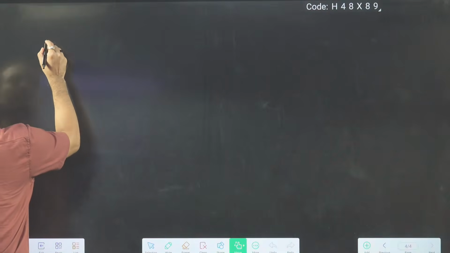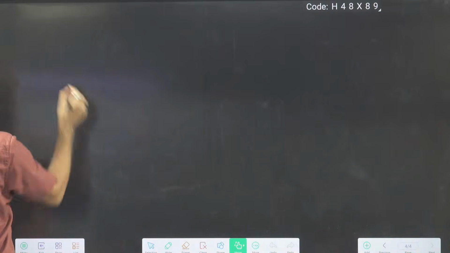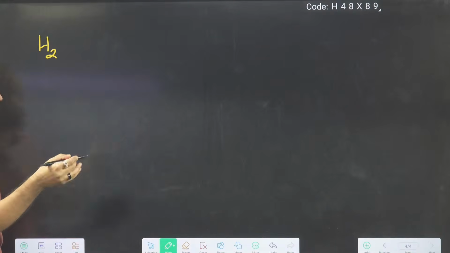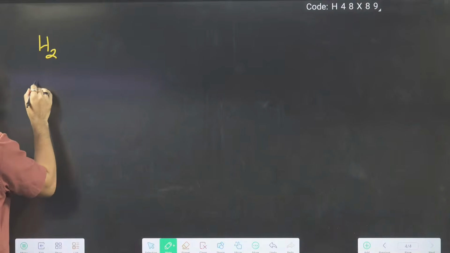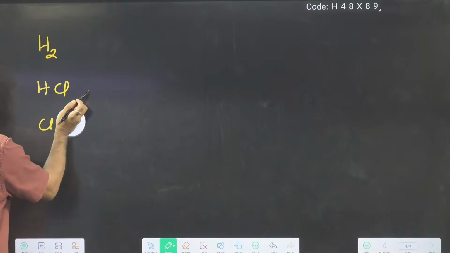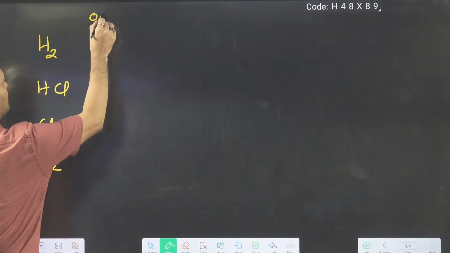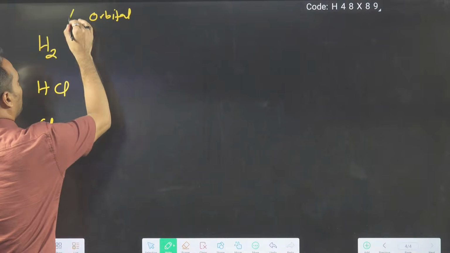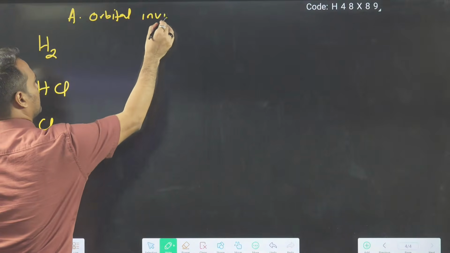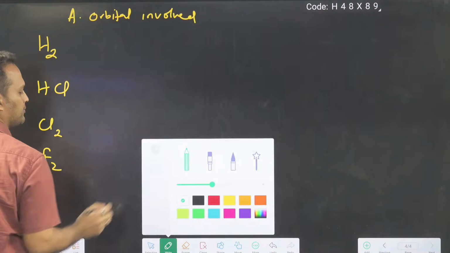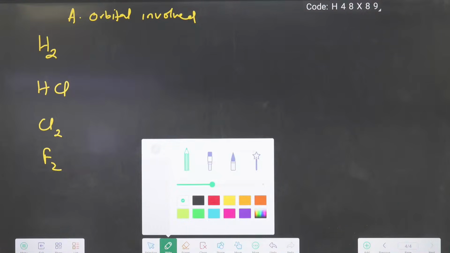So you tell me some examples. Examples of SS overlap. What kind of overlap? Which orbitals are involved? This you have to tell. Like H2 is there, HCl is there, Cl2 is there, F2 is there. Then which atomic orbitals are involved in making these molecules? In making these molecules, which orbitals are involved?